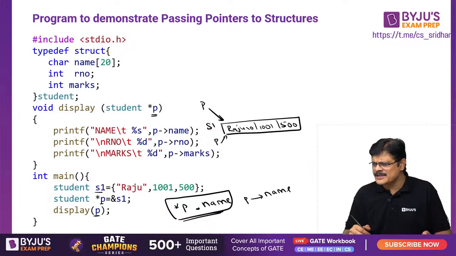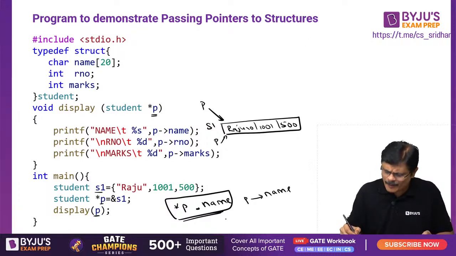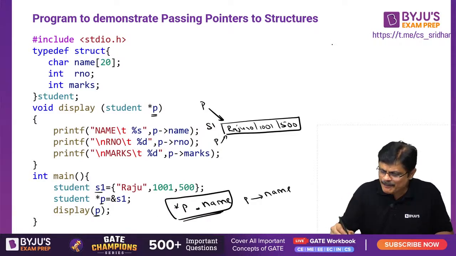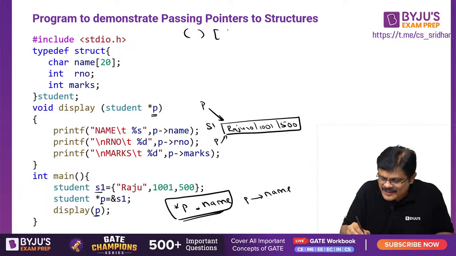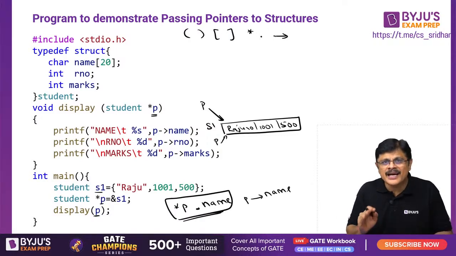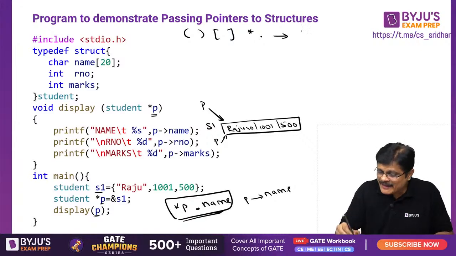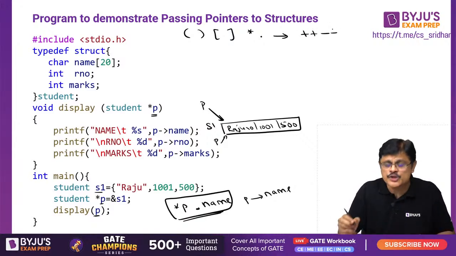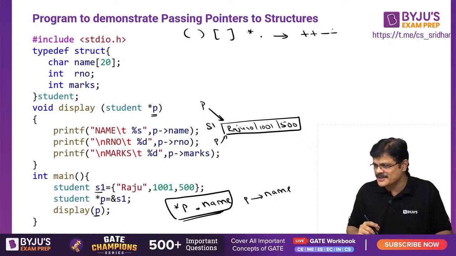Which one is having higher precedence than star? See, they are all primary only. Star has more, so obviously star p will be taken, but star is not having more. See, primary operators are this fellow: dot, right arrow operator, all these are primary operators. And I'm sorry, the postfix expressions, the postfix operators, are also having higher precedence.